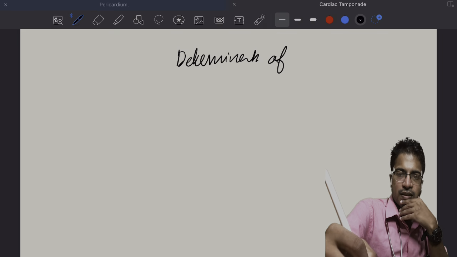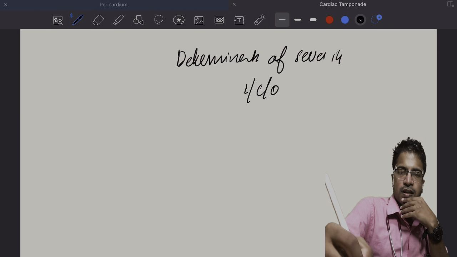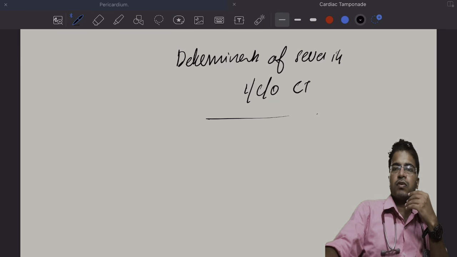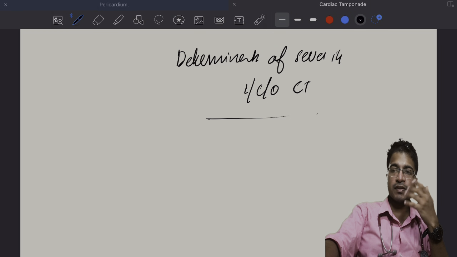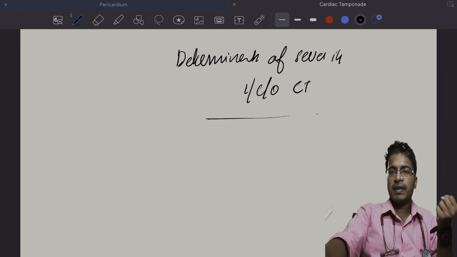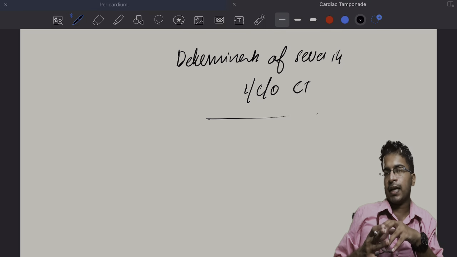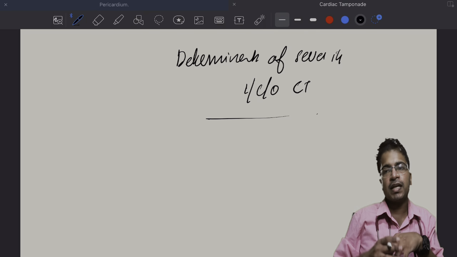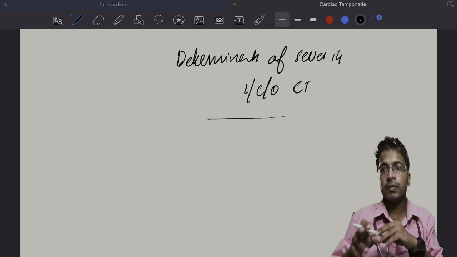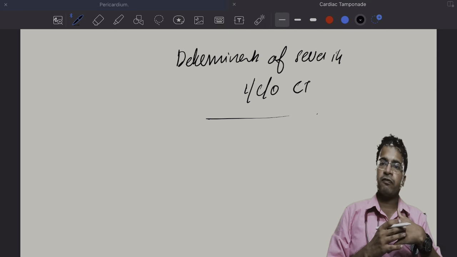Of severity in case of cardiac tamponade. So what determines the severity of cardiac tamponade? Some people say it is the pericardial fluid, that the amount of fluid getting collected in the pericardial cavity is the most important determinant of the severity. No, it's not. It's the rapidity of filling.